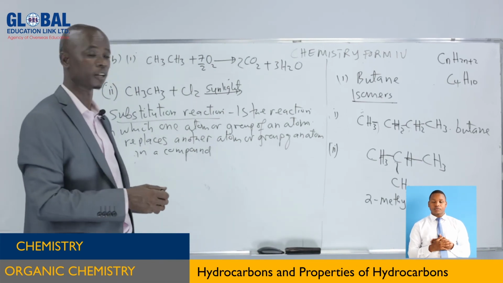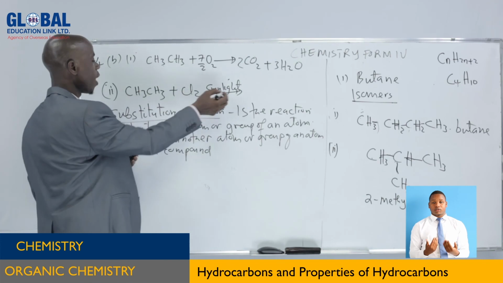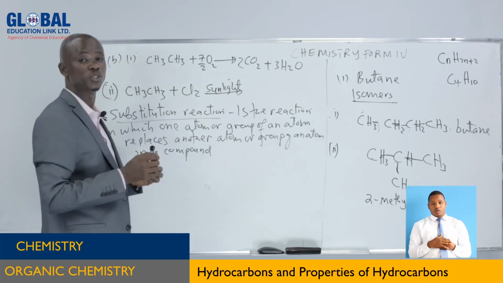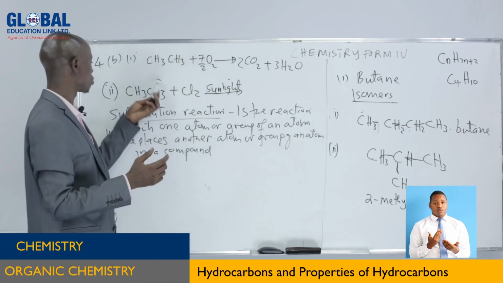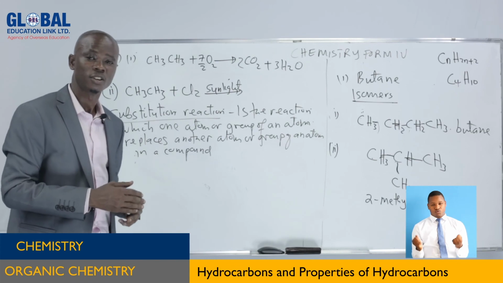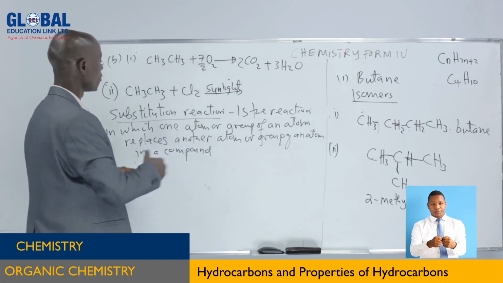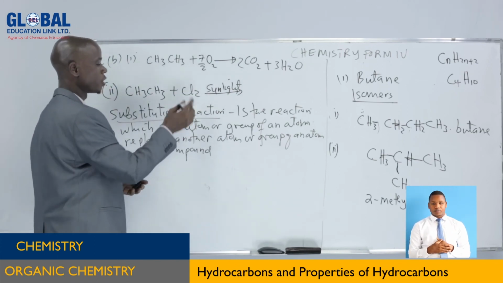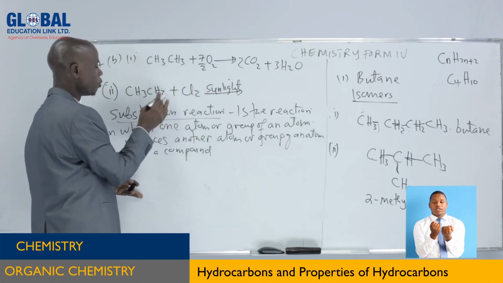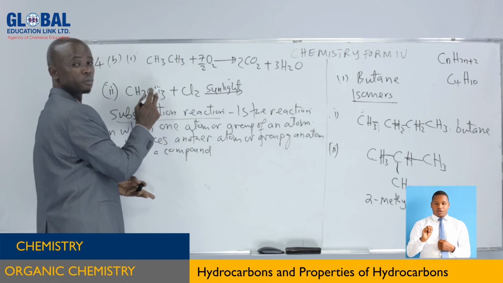So one atom replaces another atom or group of atoms in a compound. That is substitution reaction. So why sunlight? Because a single bond between carbon and carbon is very strong. It can't break easily. So therefore, alkanes need a large amount of heat for them to be reactive. Therefore, chlorine molecule will break to produce chlorine atoms. So one of the chlorine atoms will replace one of the hydrogens from here.